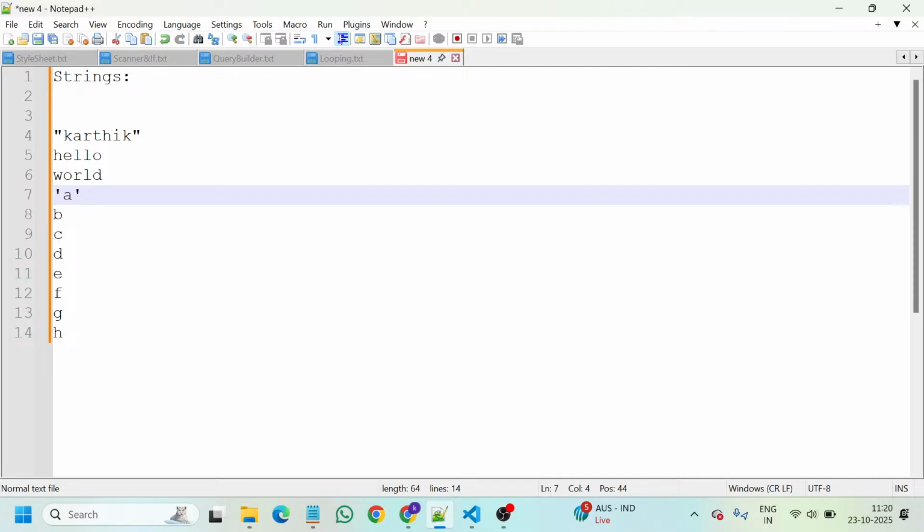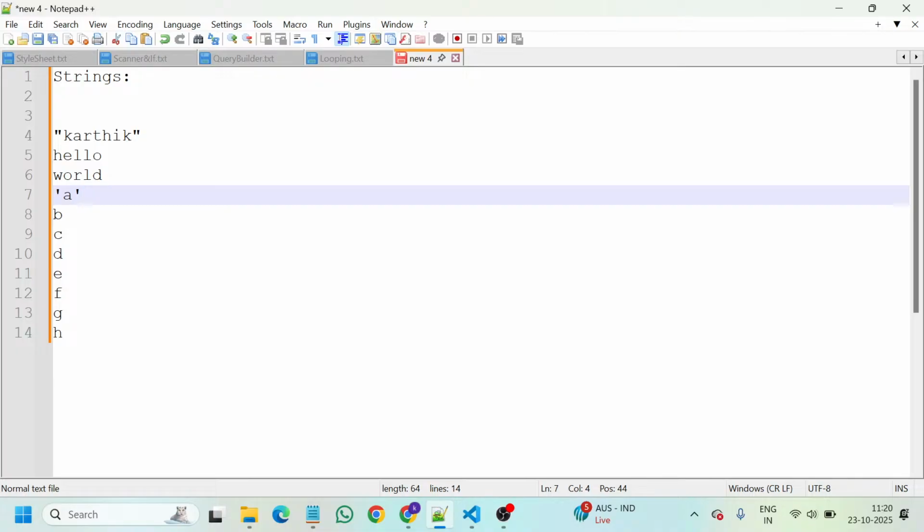If you try int is equal to 1, it won't take; it will throw an error, because int is a reserved keyword. For the int keyword there is a separate functionality in the backend, so they are called reserved keywords. But string is not a reserved keyword, because it comes under non-primitive data types.